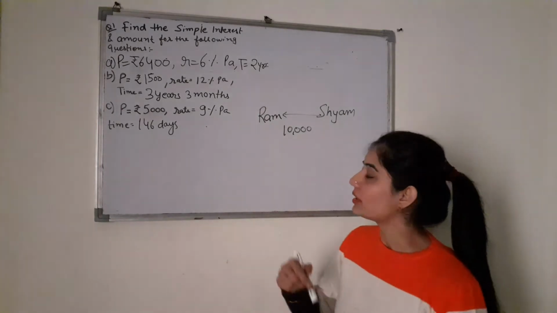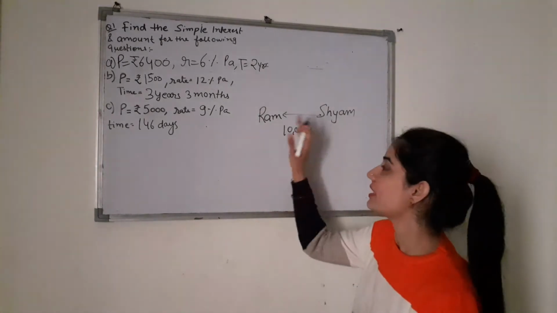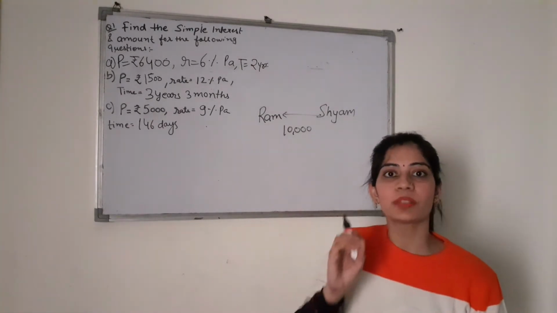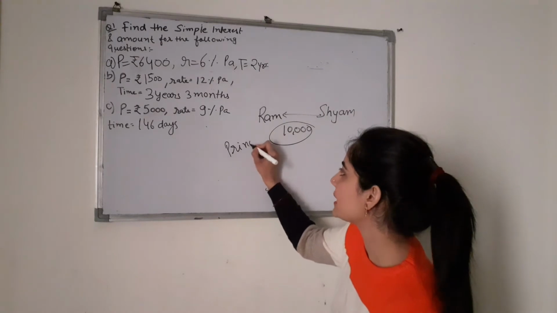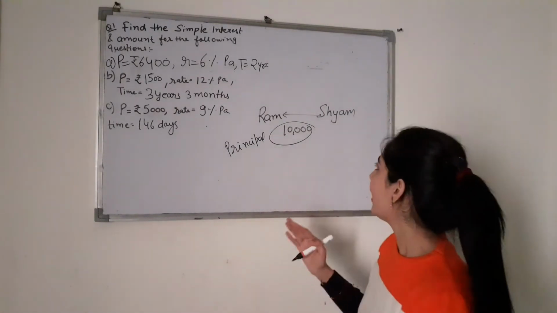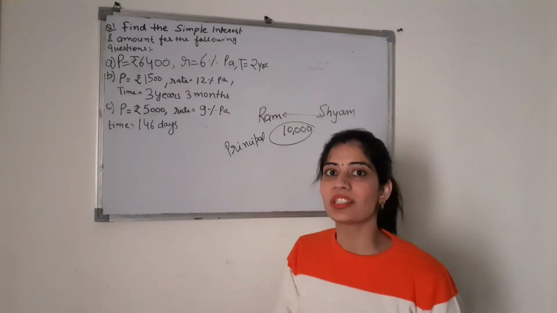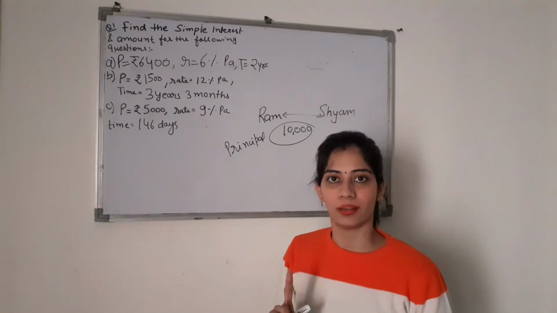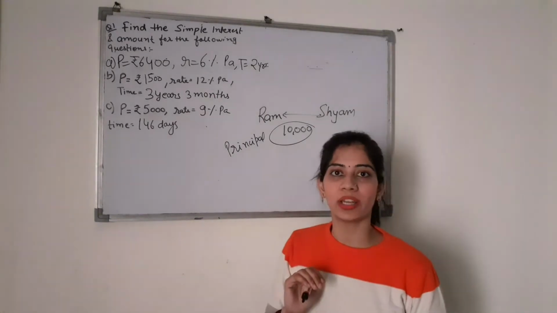Right? So how much money does Ram borrow? 10,000 rupees. So here this 10,000 rupees will be known as principal. Right? So what is principal? Principal is the money that is to be borrowed. Fine. Now Shyam says that, see, I am giving you this 10,000 rupees for 1 year. It means I cannot use this 10,000 rupees for 1 year, right?